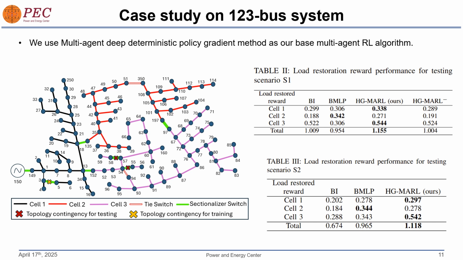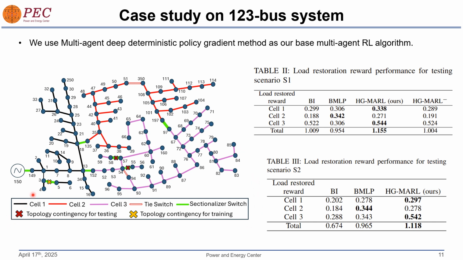Let's discuss one of the case studies. We do a case study on a modified IEEE 123 bus system. The base reinforcement learning agent that we use is a multi-agent deep deterministic policy gradient method as our base multi-agent reinforcement learning algorithm. On the left side we are showing the overall modified 123 bus system.